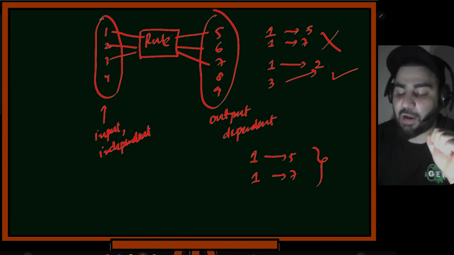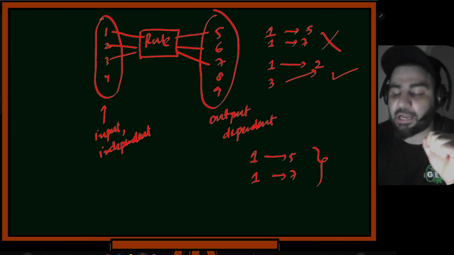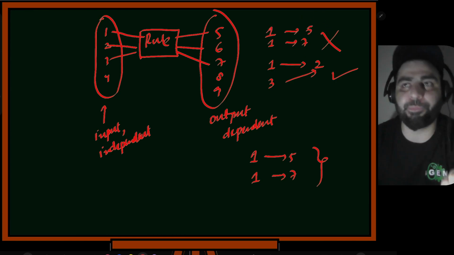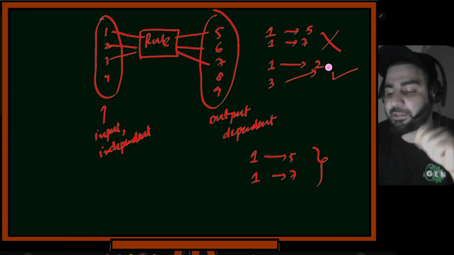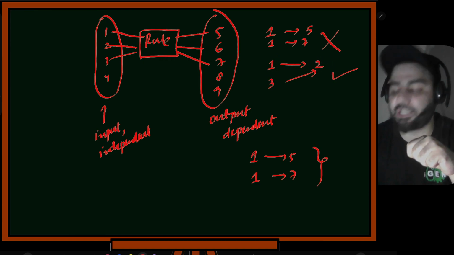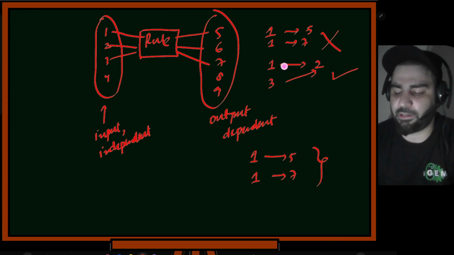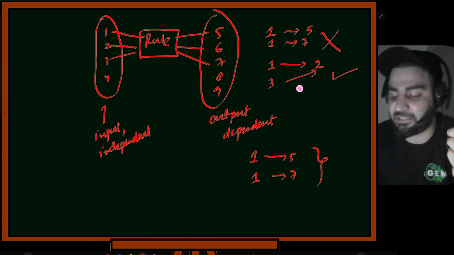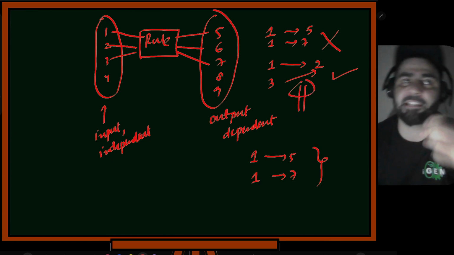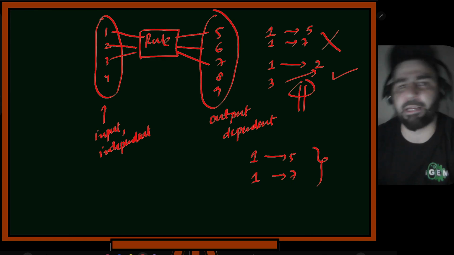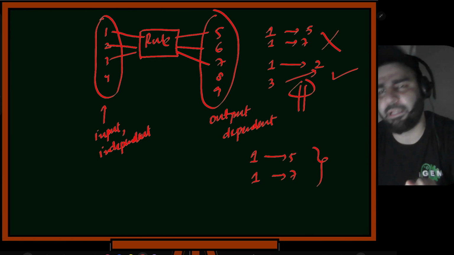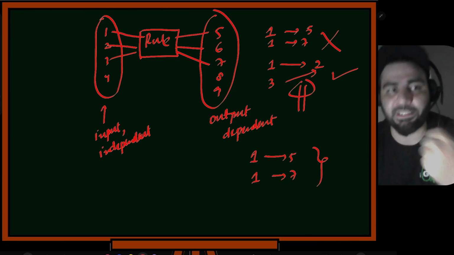I will have one input, it should not have multiple outputs. One input means it should only have one output, but this output too can be associated with multiple inputs, because this does not break our rule of determinism. Let's suppose input 1 was given, it gave me 2. Second time I gave 3, it again gave me 2, but again when I give 1, it will again give 2. So again coming to this determinism.